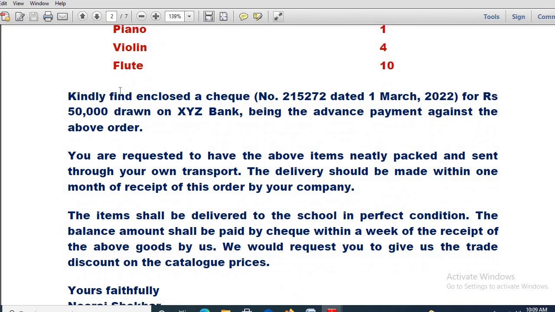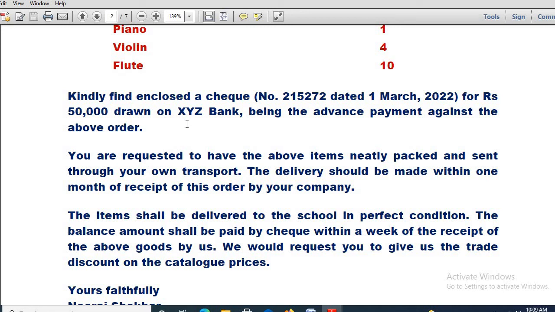Now see, kindly find enclosed a cheque. Okay, cheque number you give, then obviously the date is there, for rupees 50,000 drawn on XYZ bank, being the advance payment against the above order. So you are giving a cheque of 50,000. You are mentioning the cheque number, and you are mentioning from which bank it has been drawn.